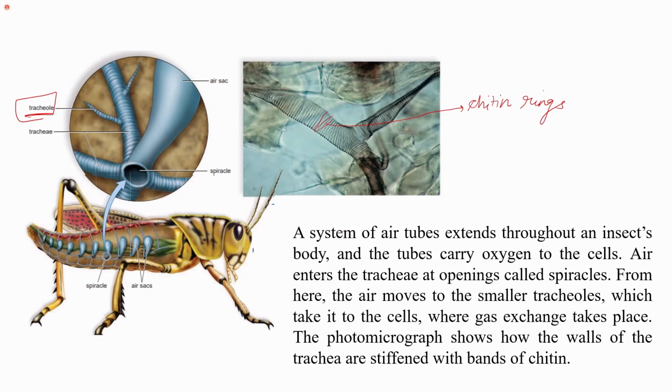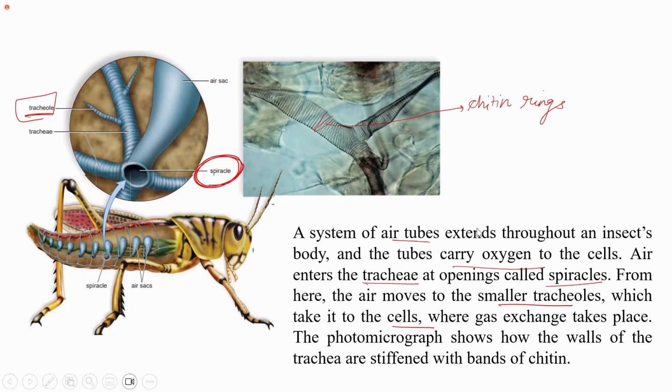So this is the system of air tubes that extends throughout an insect's body, and the tubes carry oxygen to the cells. Air enters the trachea at the openings called the spiracles. How does the air enter the trachea? Through the opening, which is the spiracle. From here, the air moves into the smaller tracheoles, as I mentioned, which take it to the cells where the gaseous exchange takes place.